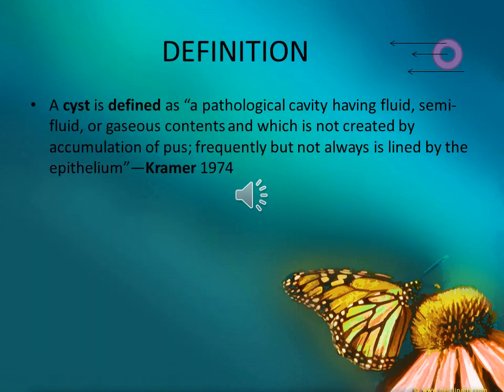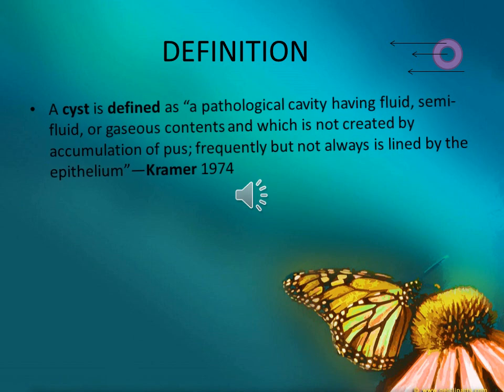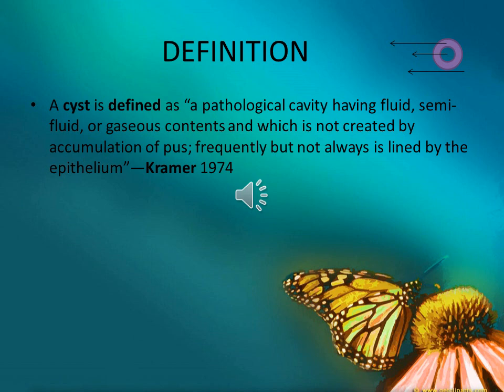Coming to the definition, Kramer in 1974 defined a cyst as a pathological cavity having fluid, semi-fluid or gaseous content, which is not created by the accumulation of pus. Most cysts, but not all, are lined by epithelium. Why do you think a cyst is a pathological cavity? Because the term pathological means not normal. So, odontogenic cysts are not found in normal conditions. Only if some abnormal activity takes place will it lead to cyst formation.